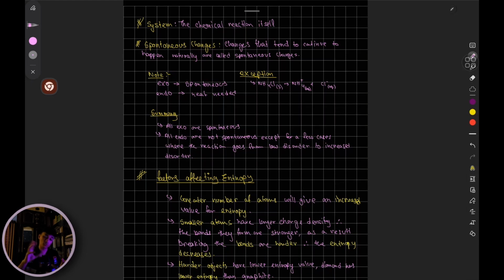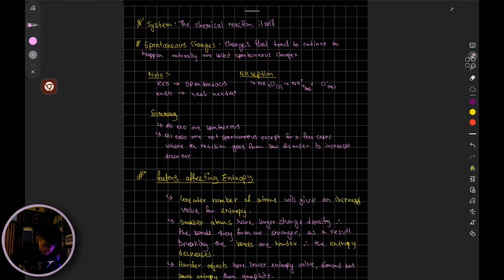The change in entropy, you notice the change in entropy of the system, meaning from the reactants becoming the products. What is the change in entropy of the system? Throughout the entire process. So that entire thing is called a system, from reactant to becoming a product, regardless of where it is happening. Okay, so the system is the chemical reaction itself. As I mentioned, whatever reactants are included, whatever products there are, that entire thing is called a system.